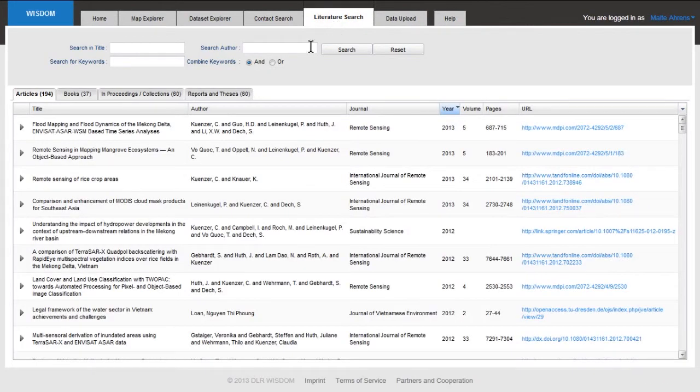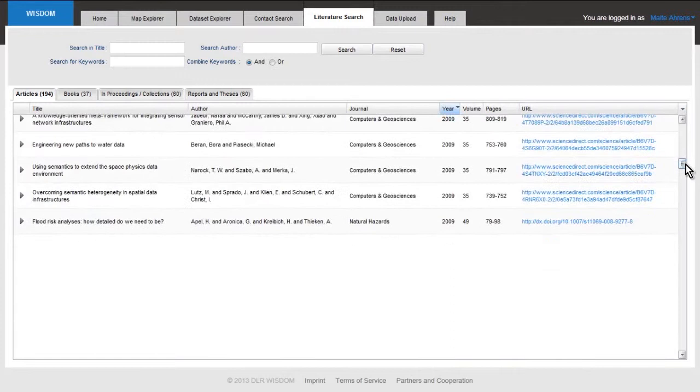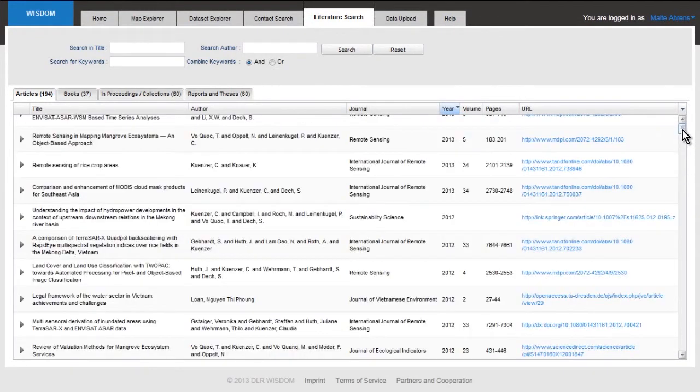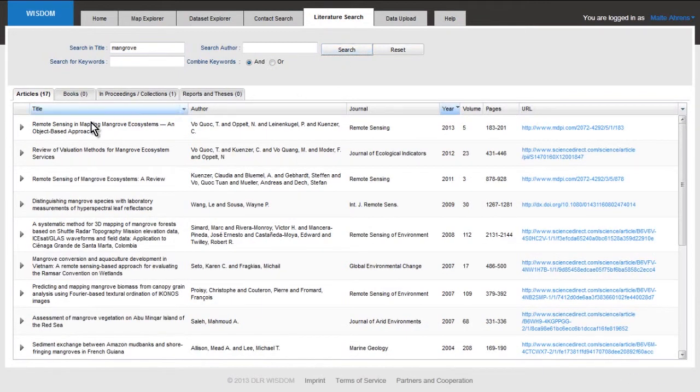In the literature database, you see that we have a lot of articles, books, proceedings, collections and reports on the Mekong Delta inside the system. And this vast amount of literature is available to you directly from our system. So let's say that you're interested in a certain topic, for example mangroves. You type the word mangrove in a search field and search, and you get a list of all the 17 articles in our system that are somehow related to mangroves in the Mekong Delta.